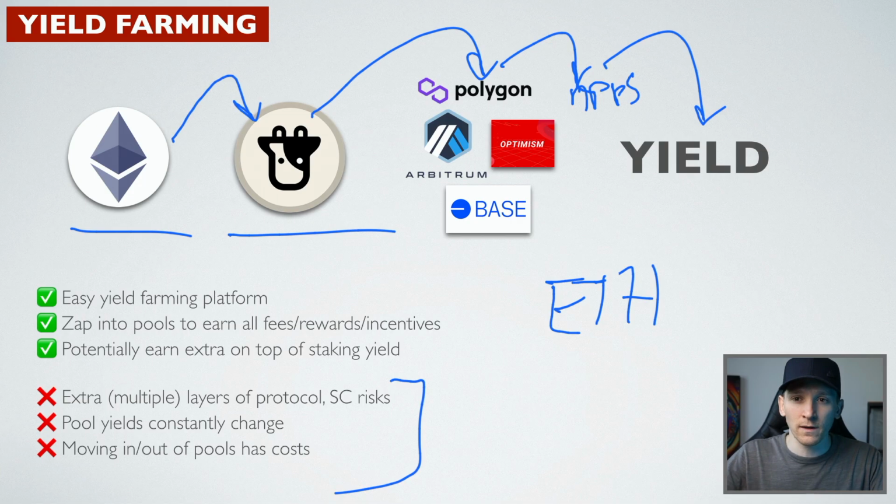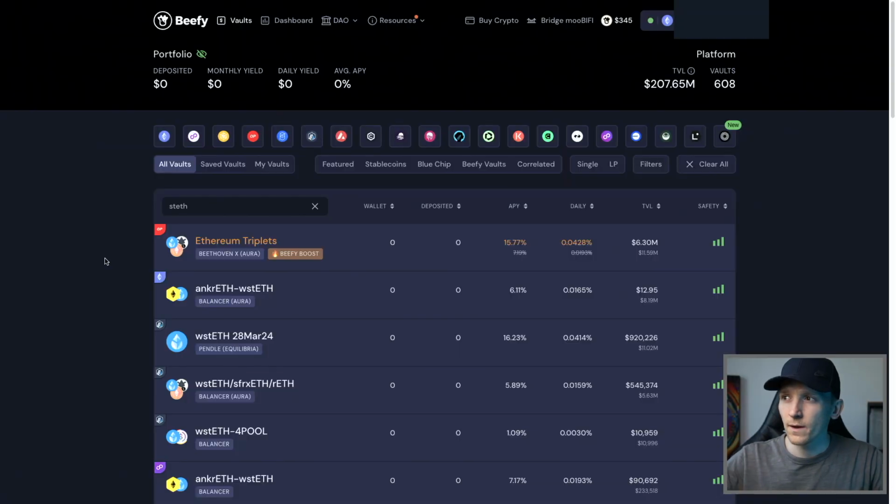So there's many things to consider, but we'll look at bETH here. And what we can do is look for the asset that we want exposure to. So I've typed in stETH here, so that's the Lido token. And it doesn't really matter if we're earning yield on it on a layer 2 or not. What matters is the actual APY that we're getting, because we want that Ethereum price exposure. And Ethereum is traded against stETH. And so if the blended yield is very high, then that may be something that we want to do.